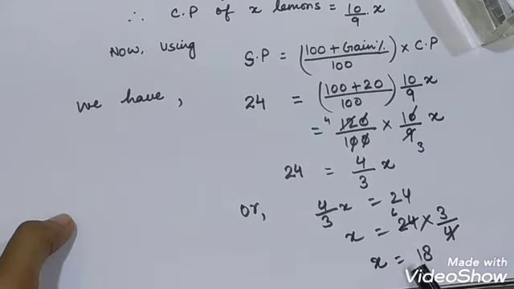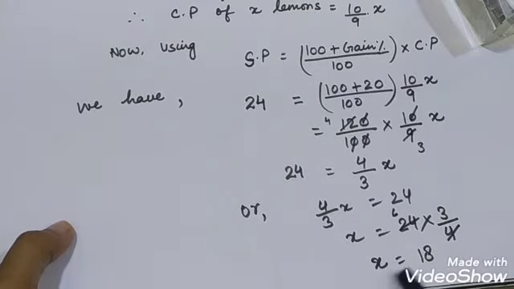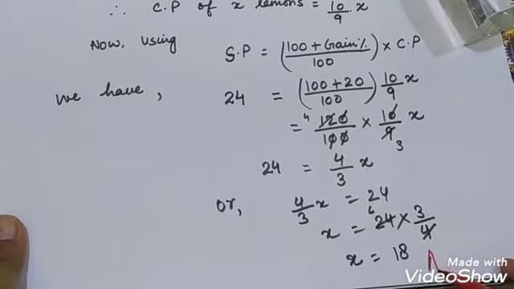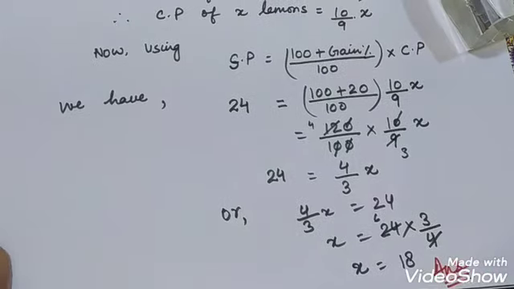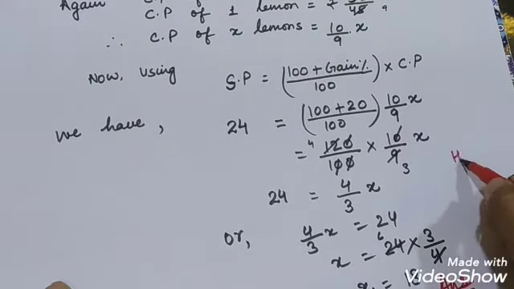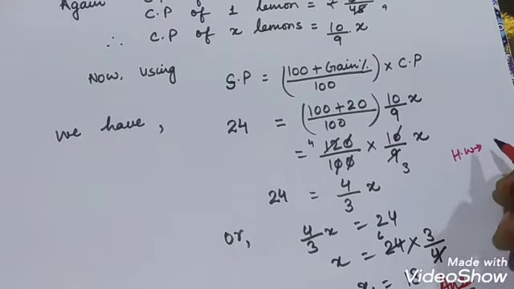And what we supposed was the number of lemons: suppose X lemons should be sold for rupees 24. So how many lemons should be sold for rupees 24? Your answer will be 18. So this is your answer.